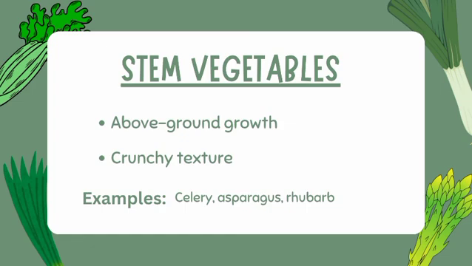Stem vegetables. These vegetables are plant stems that are used as vegetables, grow above the ground, and have a crunchy texture. Examples include celery, asparagus, rhubarb.